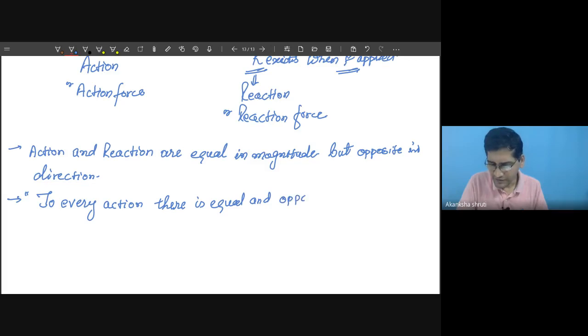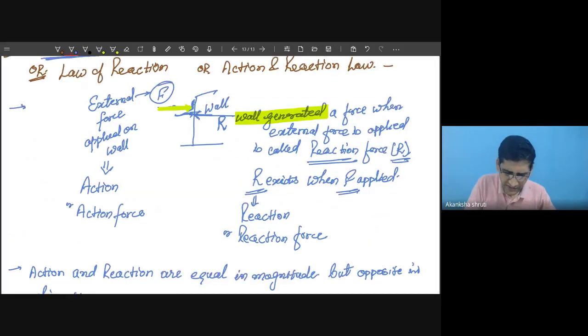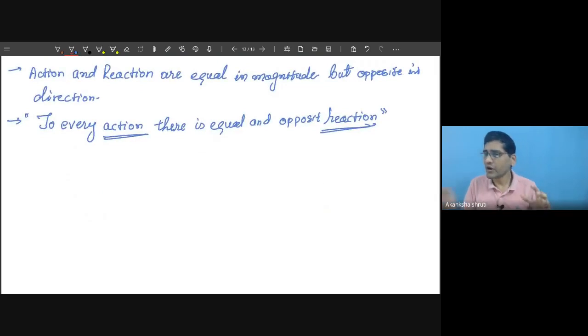So this you have to keep in mind. I had explained the action and reaction. Action is the applied force or externally applied force, and reaction is the force which is generated because of the applied force. Okay, students? Now, the important thing is that action is because of the external applied force, but reaction is just in response to that applied force. So this action and reaction are always acting on two different bodies.